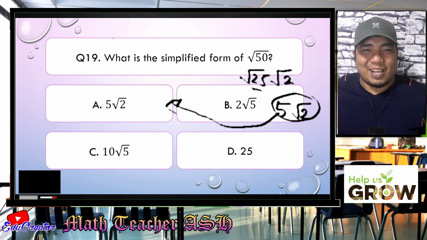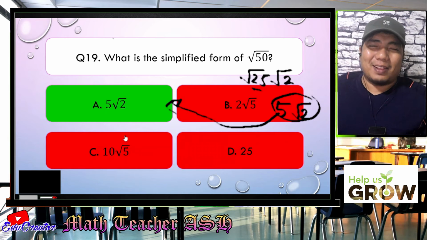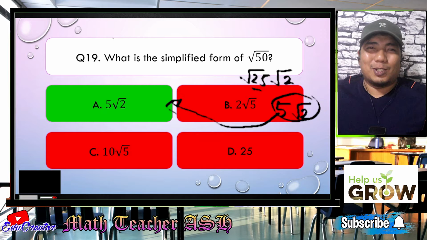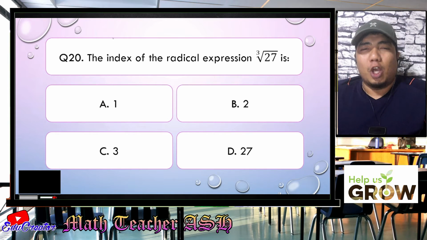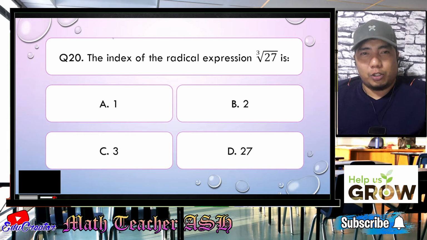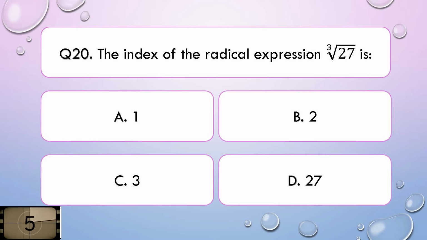All right, let's check whether we are correct. Okay. Easy, right? Very easy, my dear math learners. So I hope you got that one. So let us go to question number 20. Question number 20. The index of the radical expression cube root of 27 is it A, 1, B, 2, C, 3, or D, 27? I'll give you 5 seconds to think about your answer.